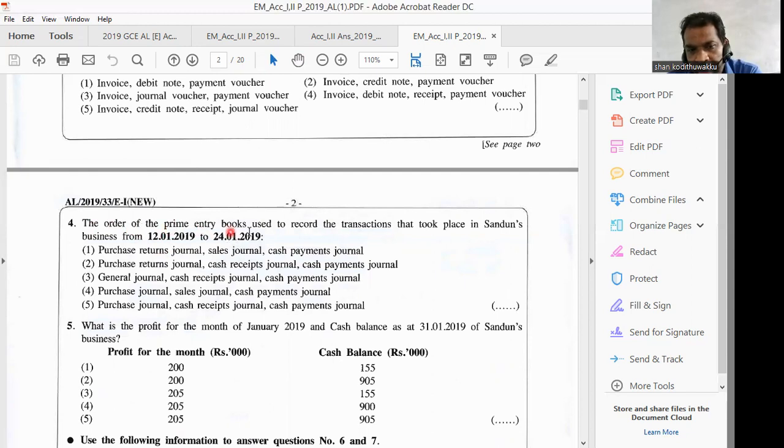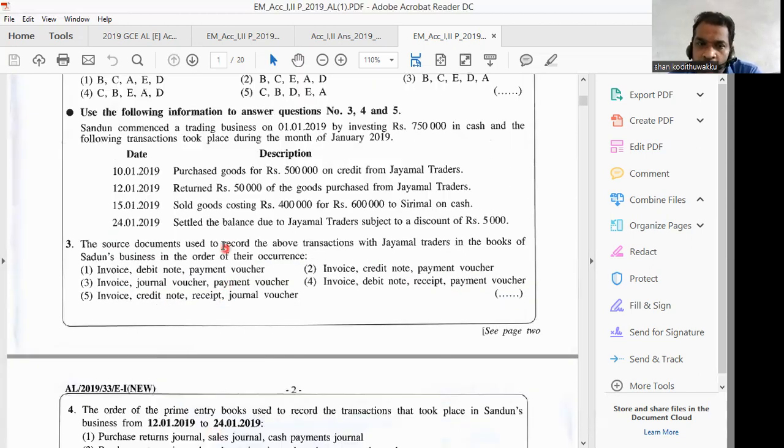Therefore, the order of the prime entry books will be different if you select all the transactions. You have to ignore the first transaction. It occurred on 10th January, no. Therefore, the examiner has set it to mislead you.